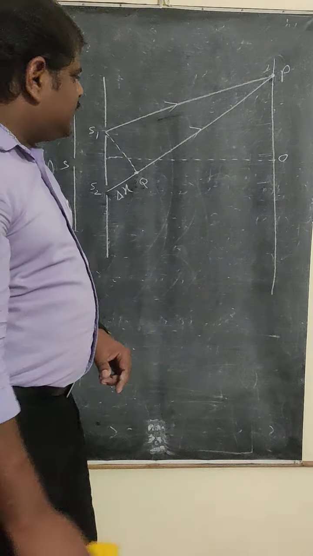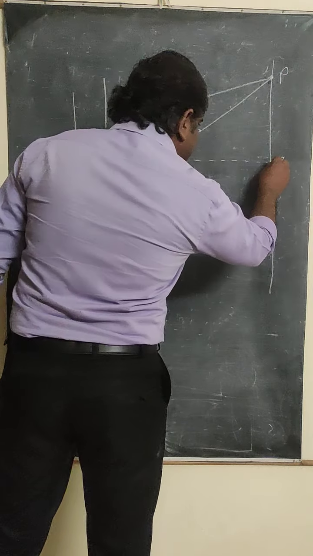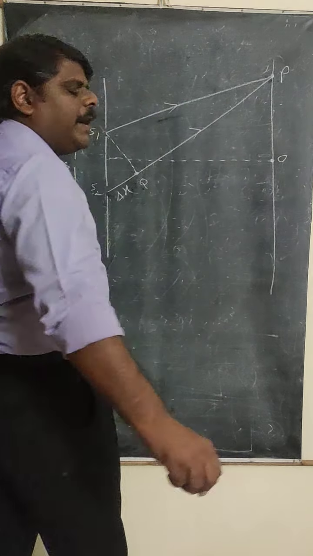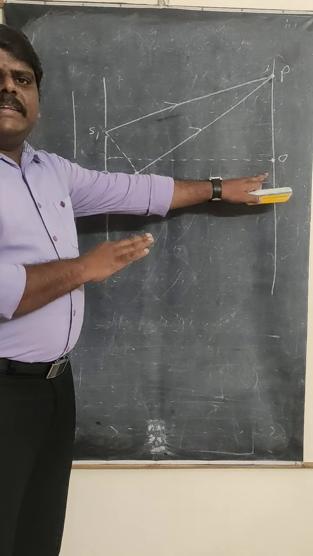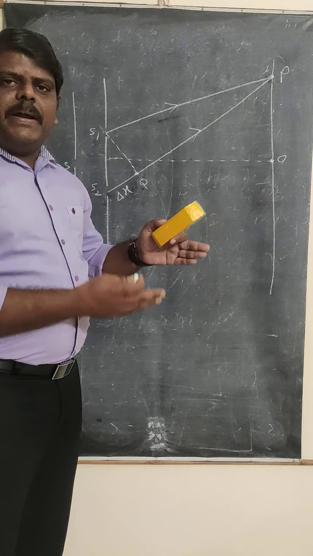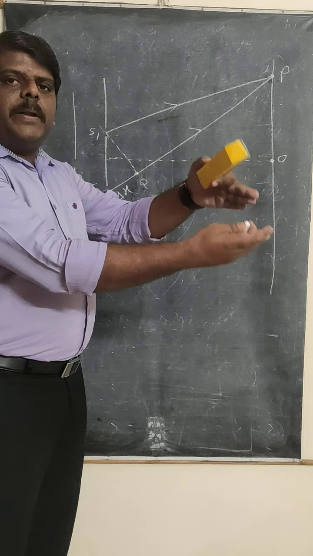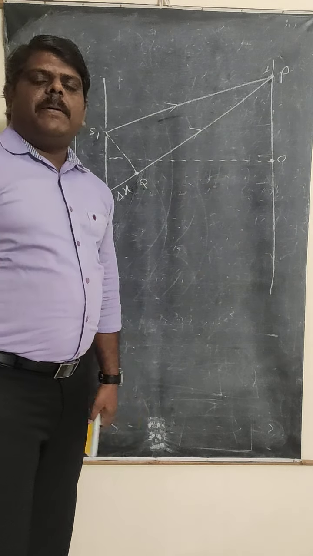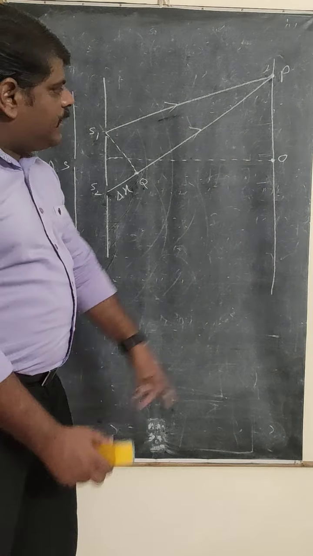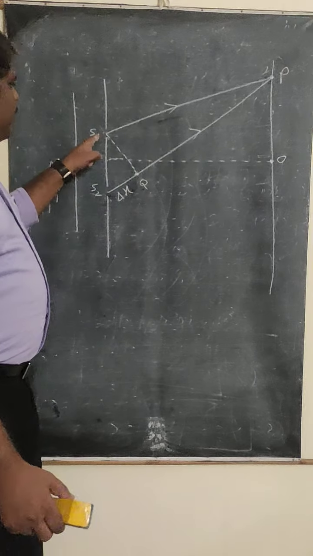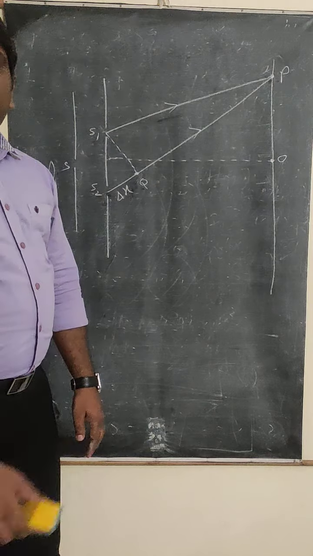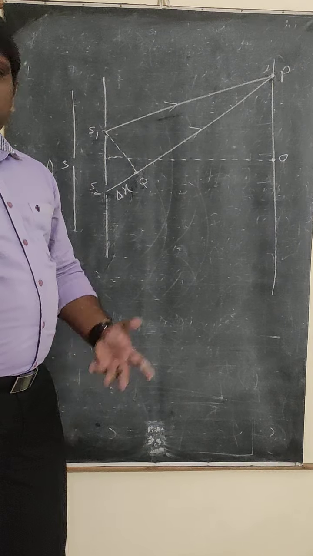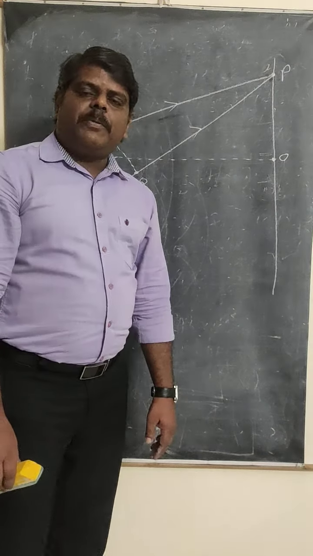Now refer to this diagram and tell me which type of band you will obtain at this center point O. No doubt, to get the interference pattern, two light waves should superimpose at that point. Now at point O, the light coming from S1 and the light coming from S2 reach the point O. Which type of band do you expect? Definitely the bright band is produced.